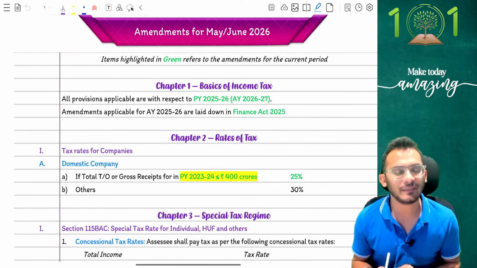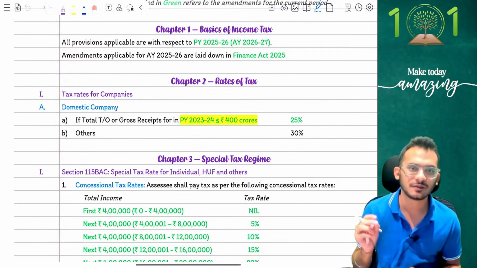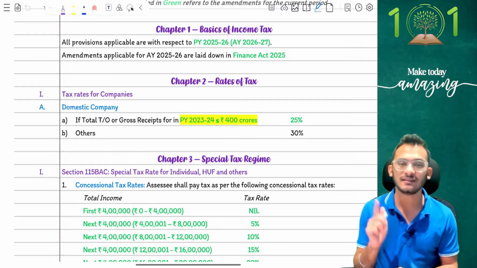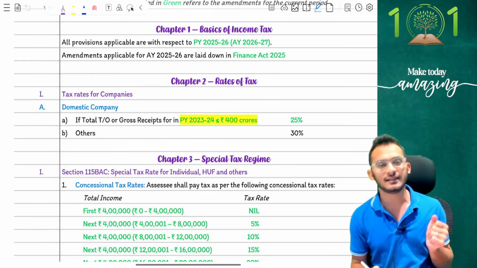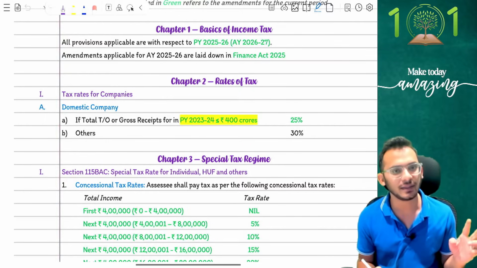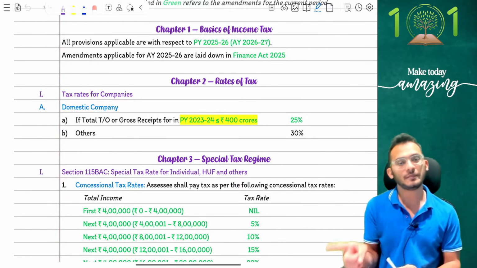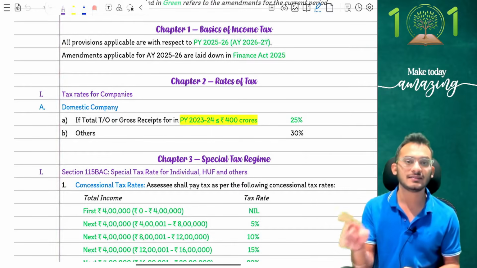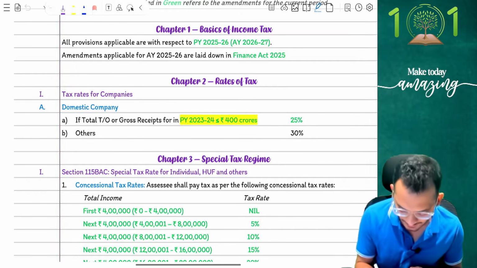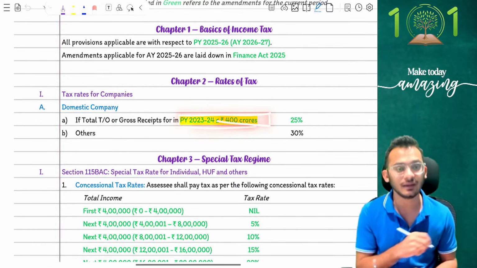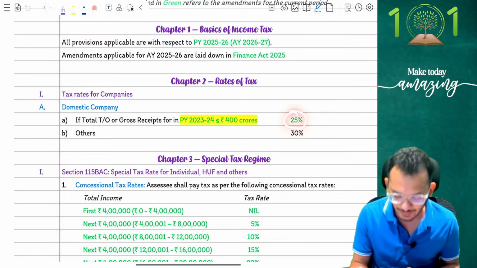Now, if you have understood the amendments, people, the first thing which is there is your rates of taxes. In rates of taxes, there are no significant amendments from a company perspective. The one amendment which is there from a company perspective is a standard thing which rolls over every year: from a domestic company perspective, if you are going for the older tax regime, then you need to check for the 25% or 30% rule. How does it happen? If you remember from our classes, people, if you are writing the examination for previous year 25-26, ignore 25-26, ignore 24-25, go 1 year before, which means for your examinations, the latest year is going to be the 23-24 financial year. 23-24 financial year turnover should be less than or equal to 400 crores, making your tax liability 25%.